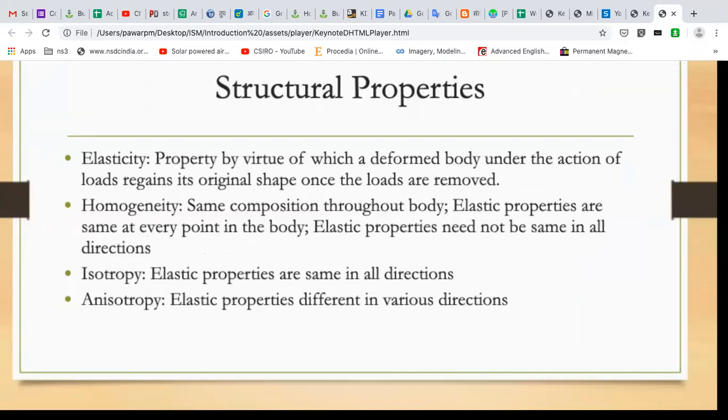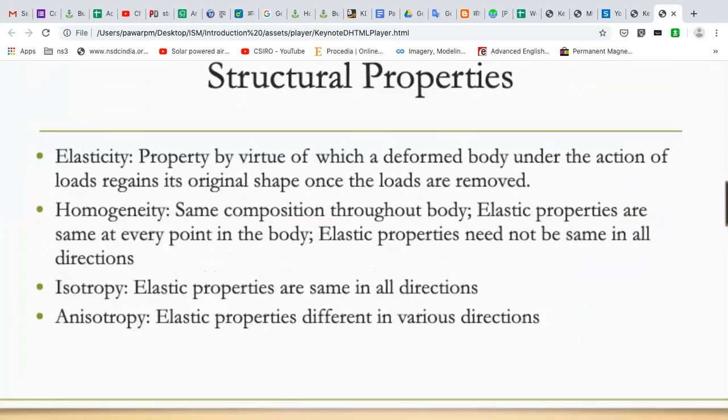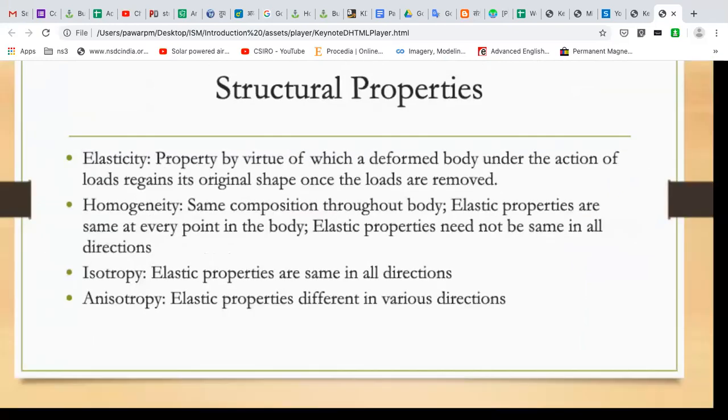The first very important property of the material is called elasticity. Write down elasticity. So what is elasticity?